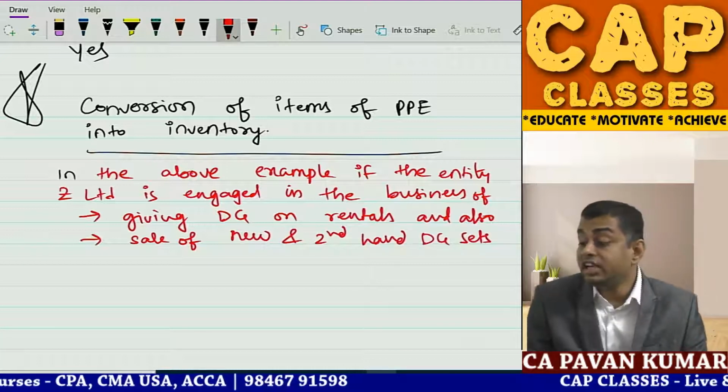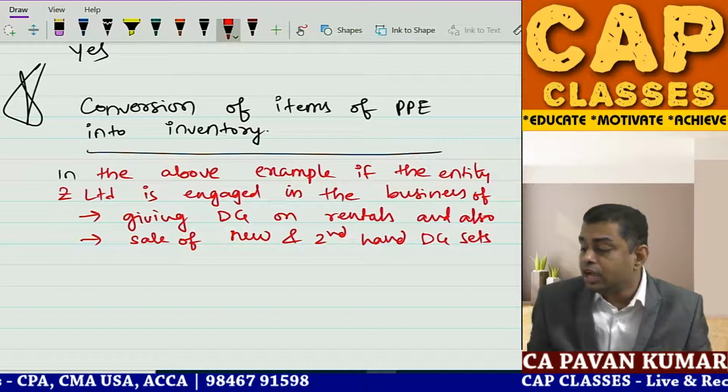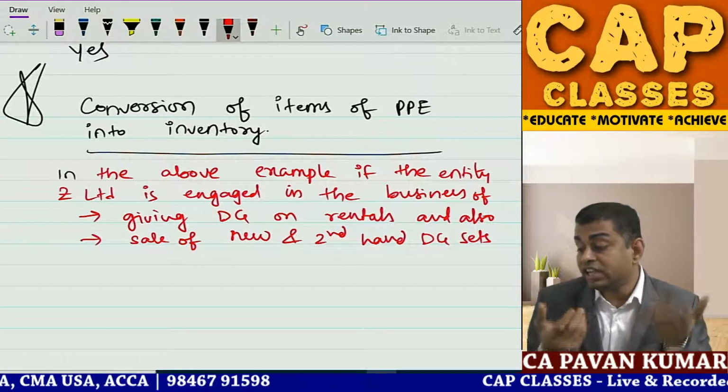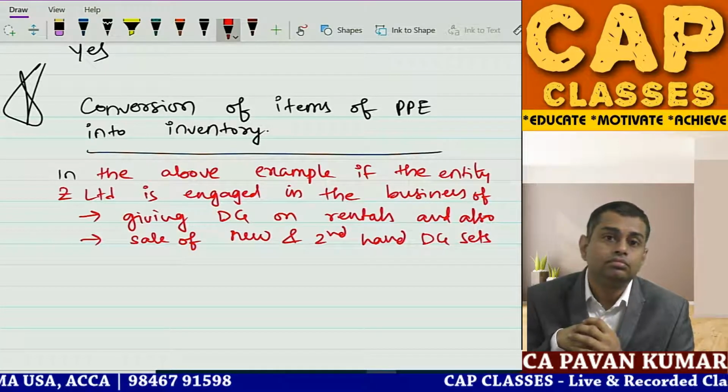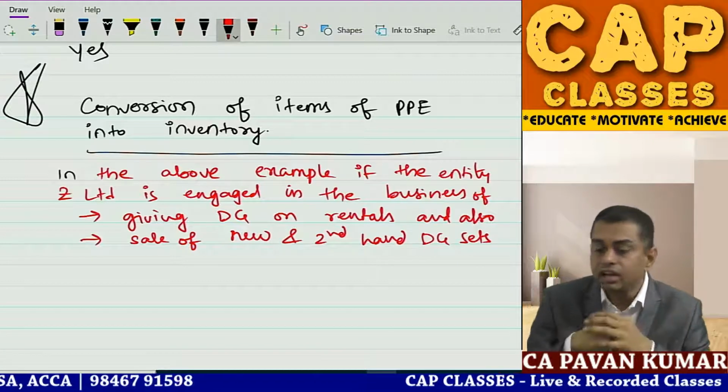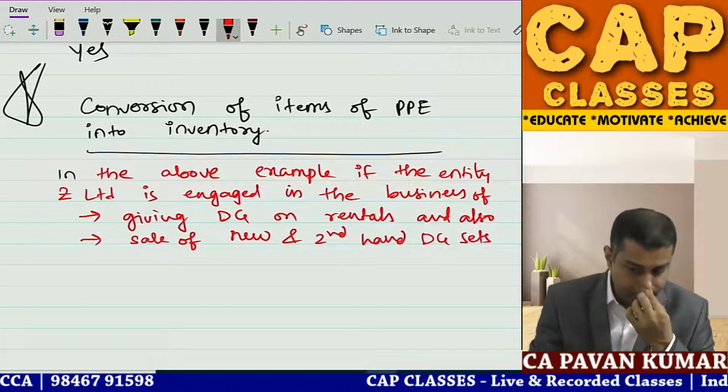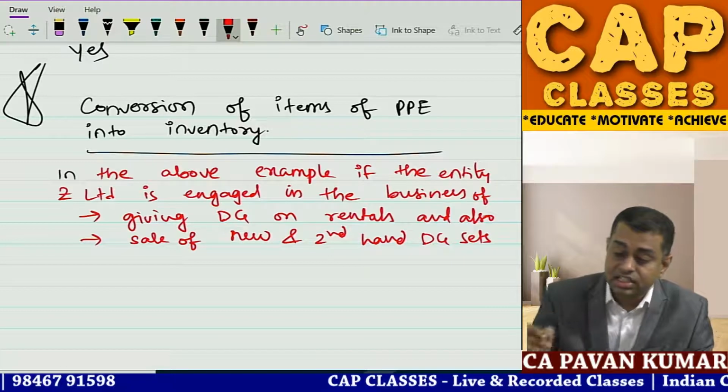So they'll give diesel generator sets on rent, and if you want, they will sell second hand DG sets also.